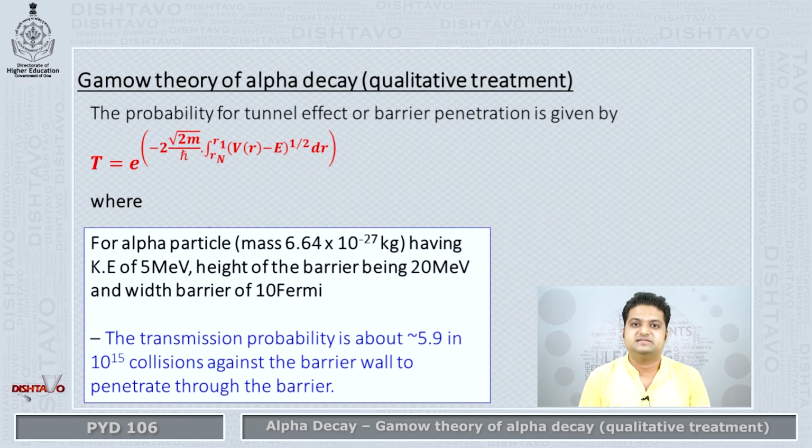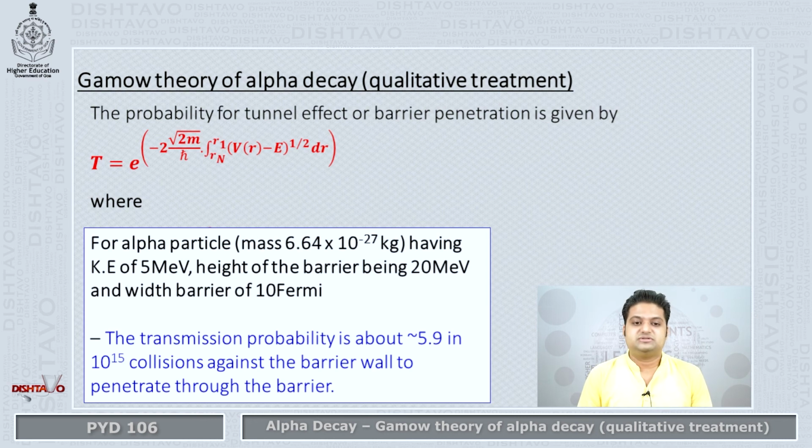A particle makes 10 raised to 15 attempts to pass through the barrier, and the only chance that it gets to come out of the barrier is 5.9, that is 6. So it is successful only 6 times out of 10 raised to 15 attempts to cross that barrier.